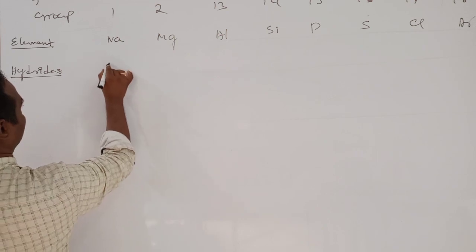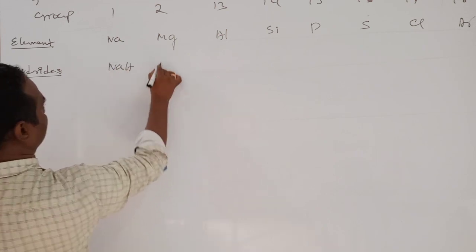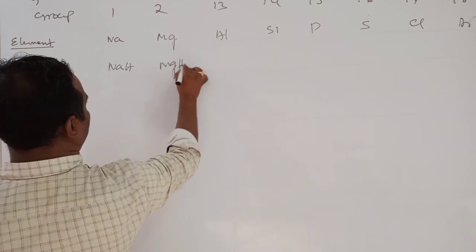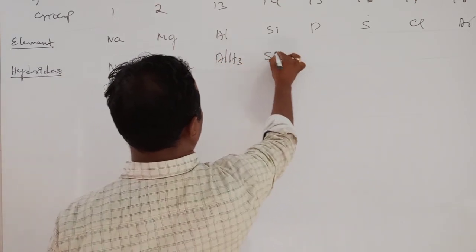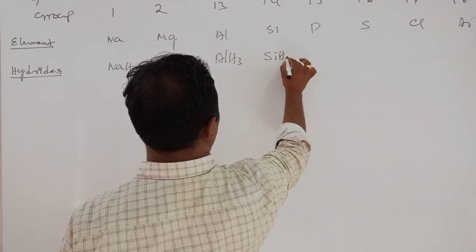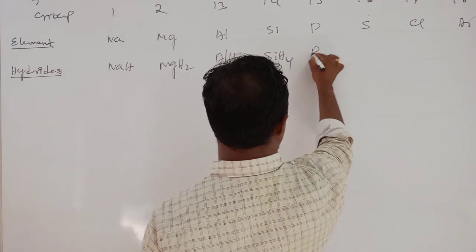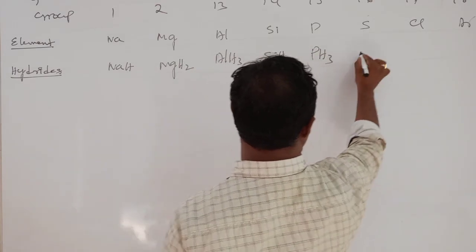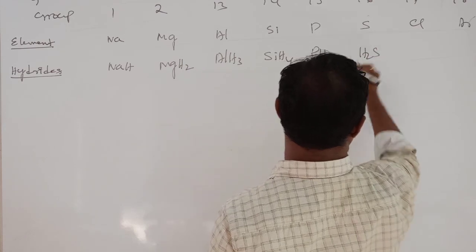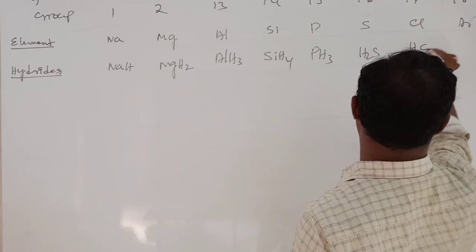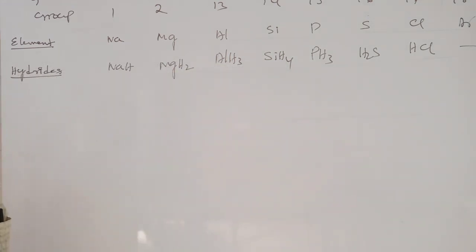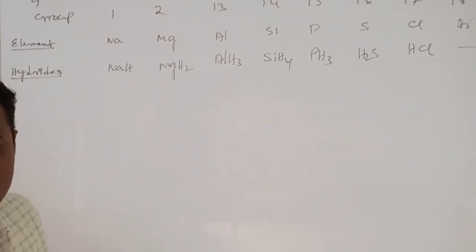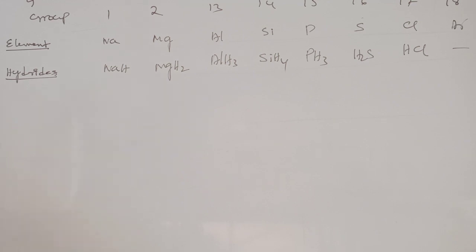You see, NaH, MgH2, AlH3, SiH4, PH3, H2S, HCl, and no compound for argon. No compound. Look at here, sir.